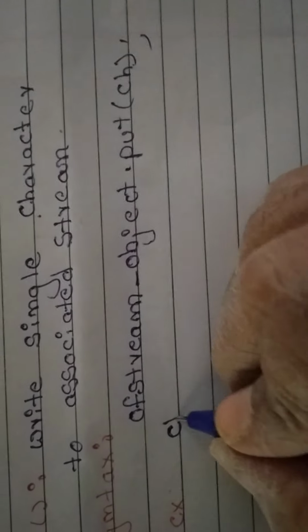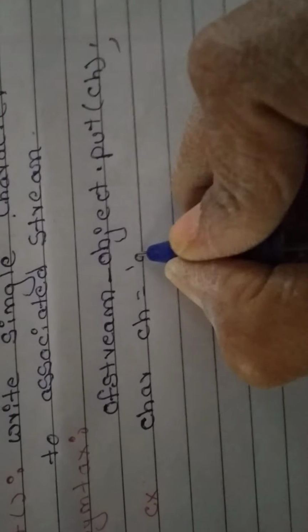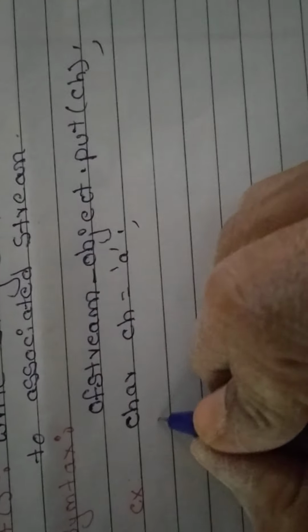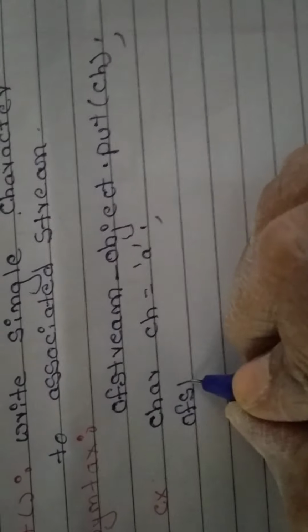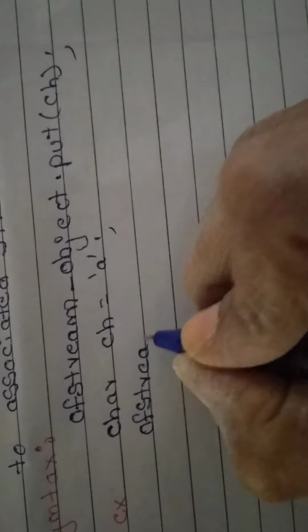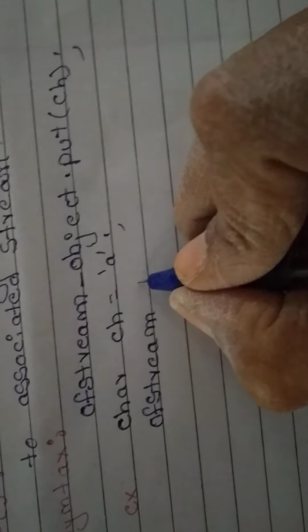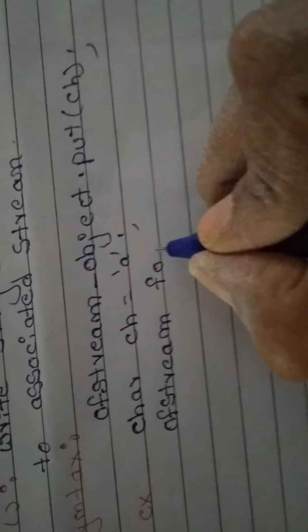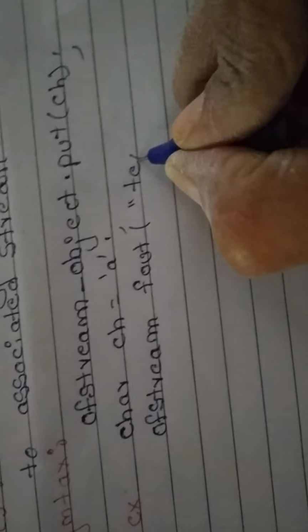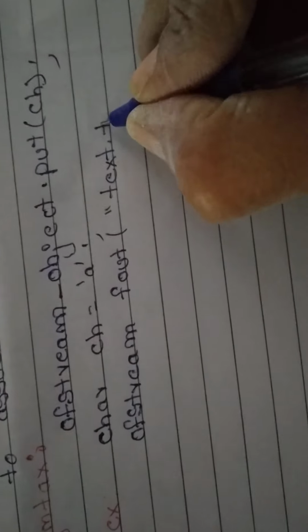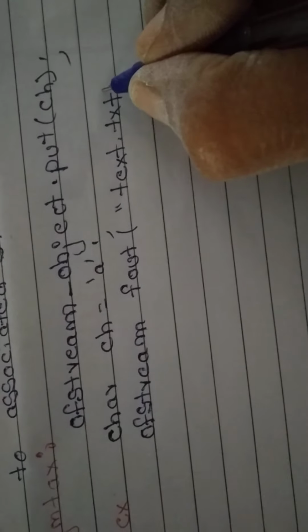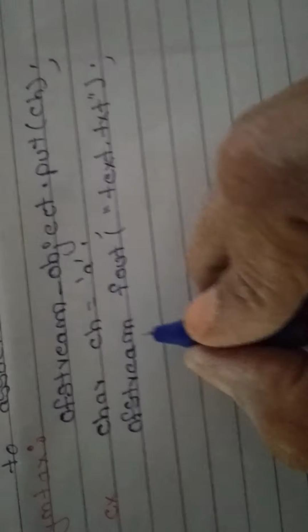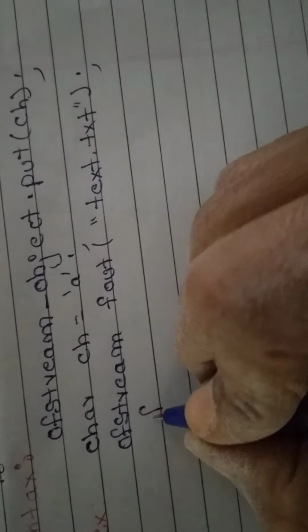First you write down char ch = 'a'; ofstream fout("text.txt"); fout.put(ch).